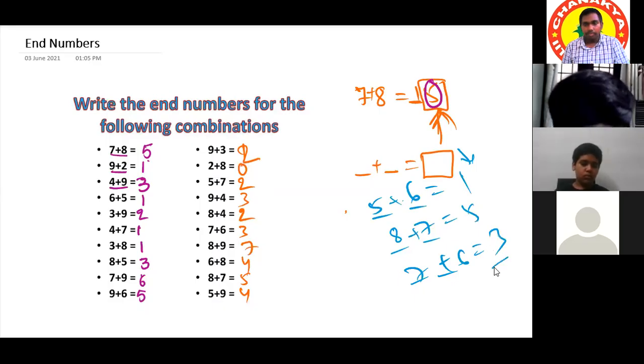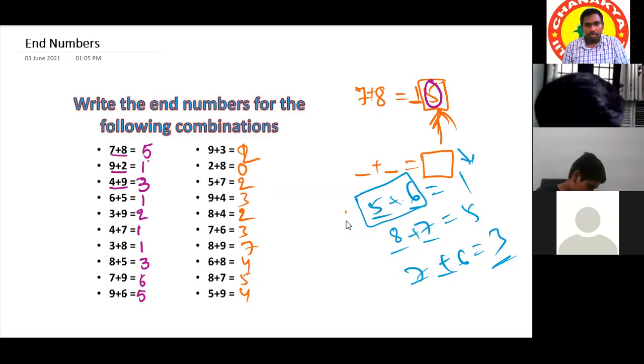Sir, we can do it like this: we see how much each number exceeds 5, like 7 exceeds by 2 and 8 by 3. Then we add 2 and 3, we get 5. No, I already told in the first class only.